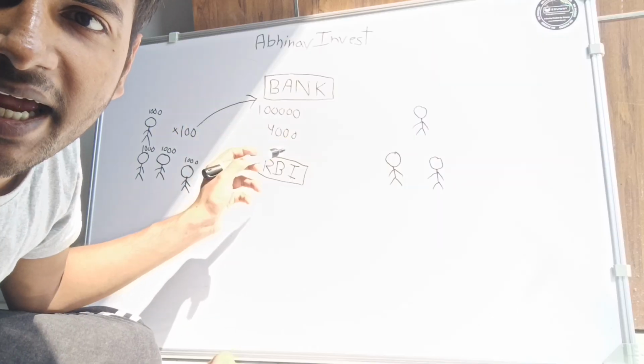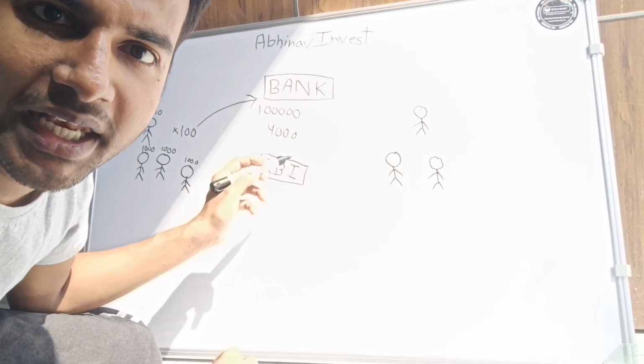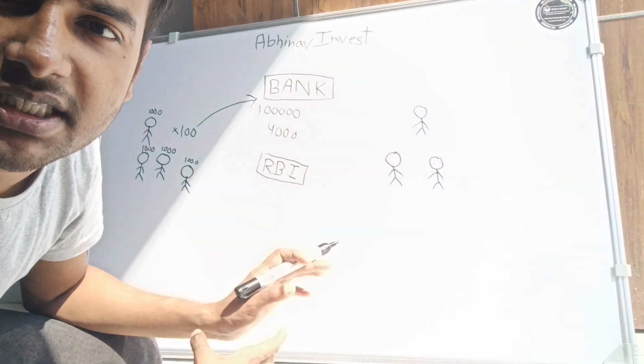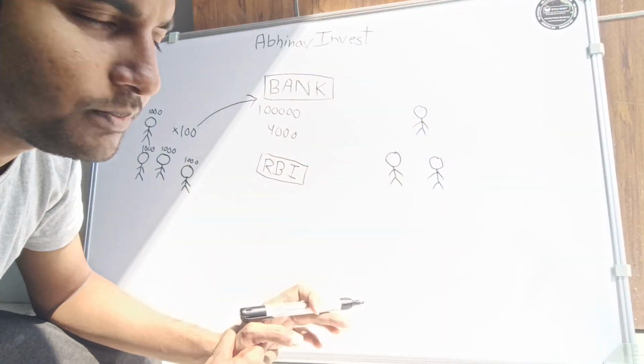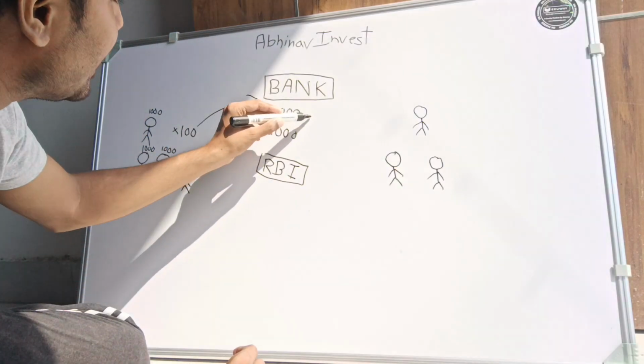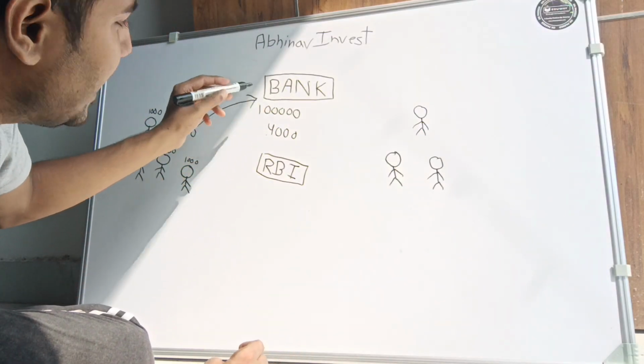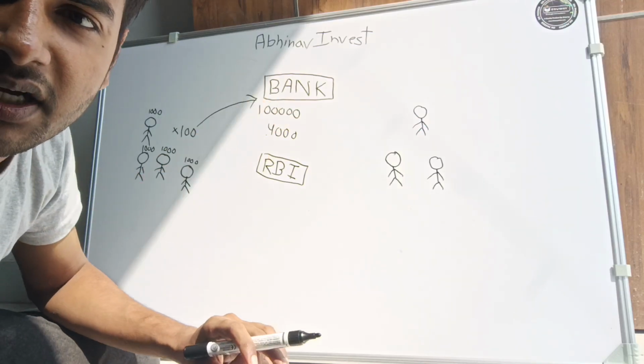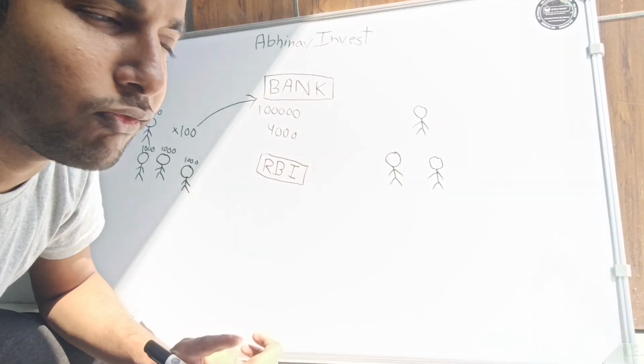They can't lend this 4,000 to anyone. Now the rest of the 96,000 is something they can lend here. Now that means the bank has a total of 1 lakh, and out of that 1 lakh, the bank can't give 4,000 and it can give 96,000. Now listen here very carefully.